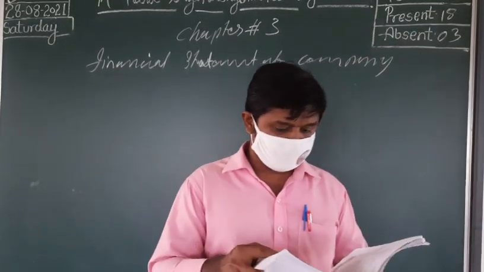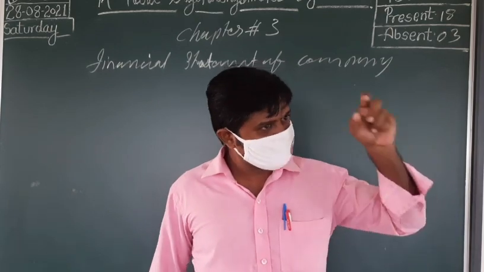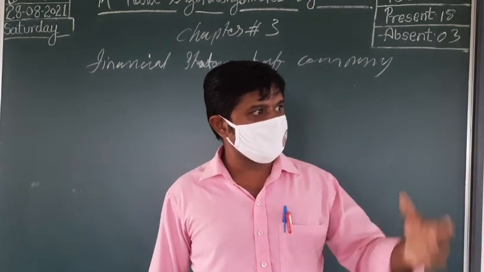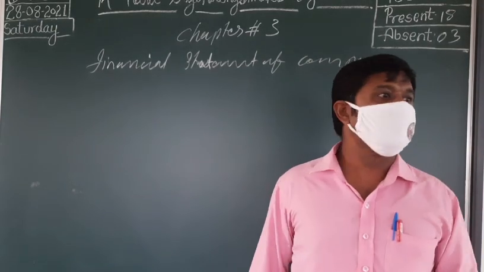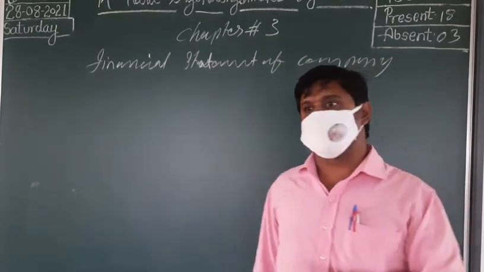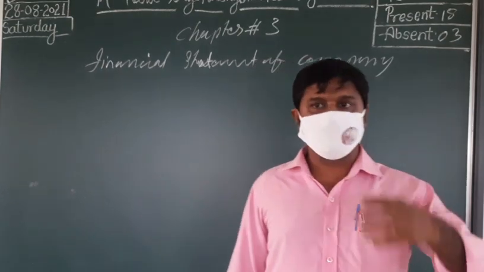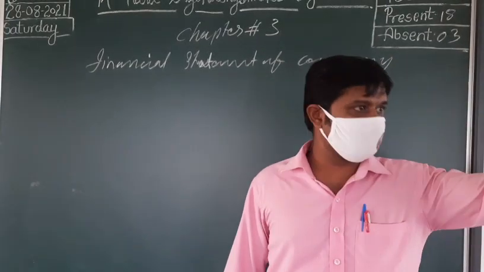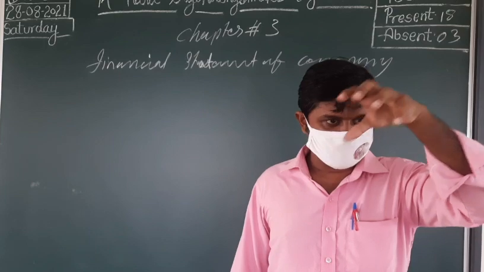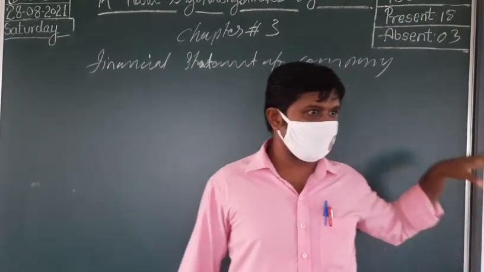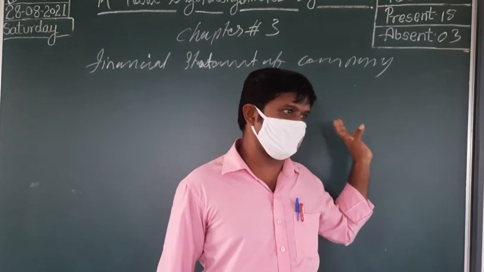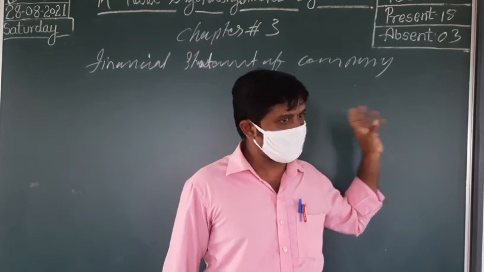You got it now? Trade receivable means sundry debtors. Sundry debtors means from our customer. If we sold goods on credit, they are known as our debtors. And the total amount from whomever we wanted to get, all together we call the sundry. Sundry means here we are taking as all.